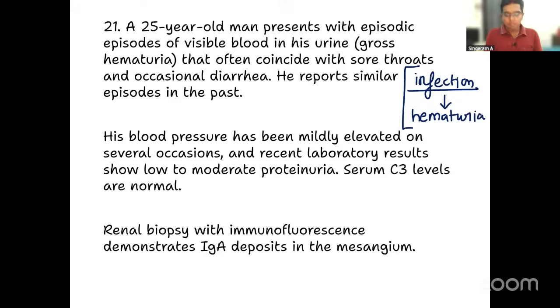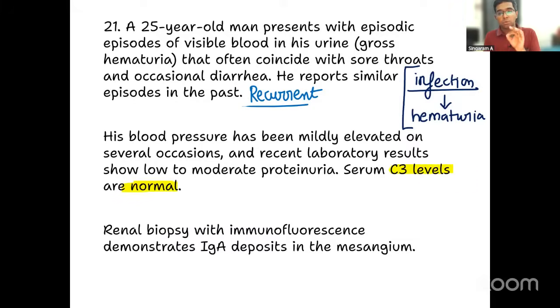And he reports similar episodes in the past. That means he is having recurrent episodes of hematuria. That is the point. Not a single episode, recurrent episodes of hematuria associated with infection. Okay. His blood pressure has been mildly elevated on several occasions and recent lab results show low to moderate proteinuria, right? So some sort of proteinuria is also there, but the significant problem is recurrent hematuria. And one more important clue is that serum C3 levels are normal. This is an important clue.